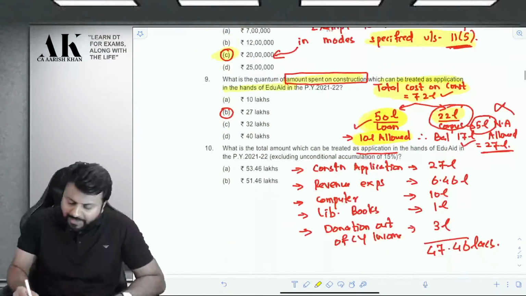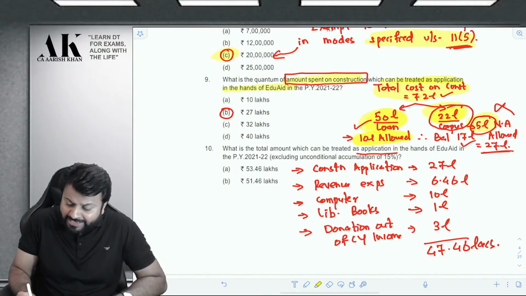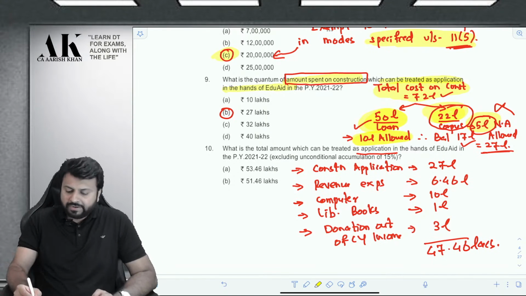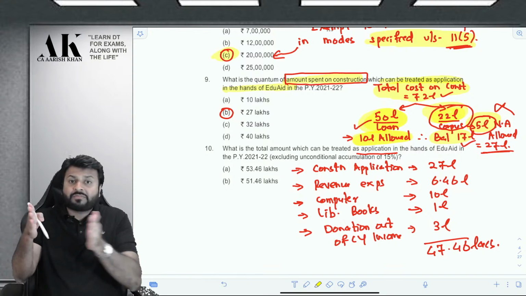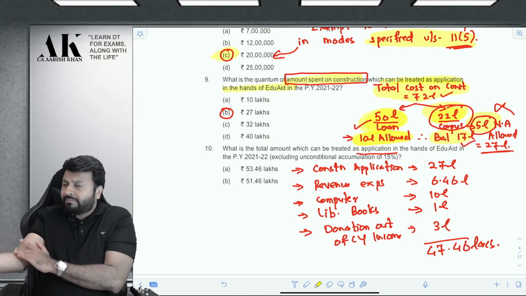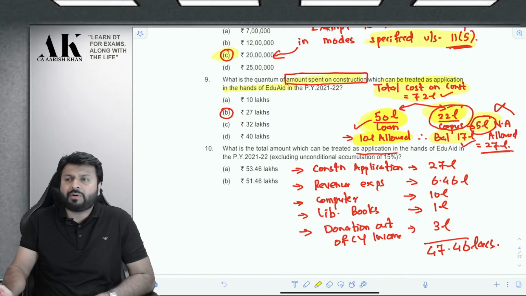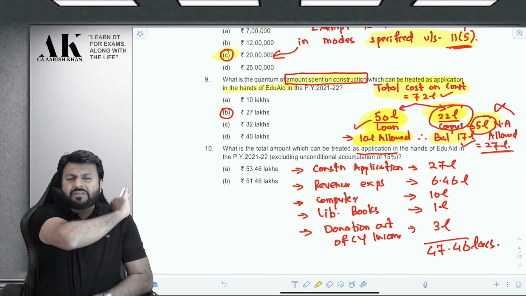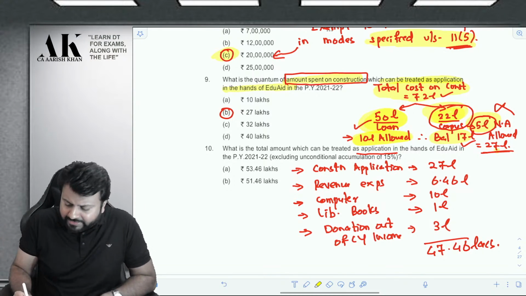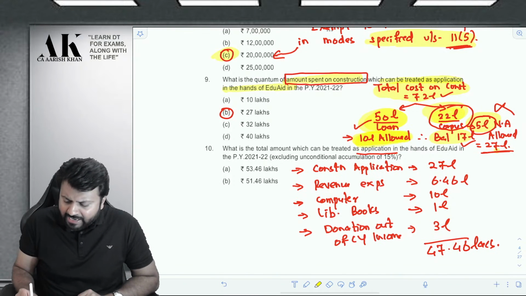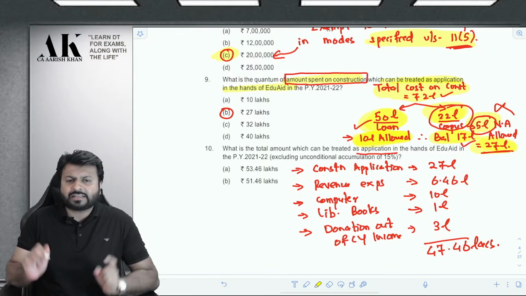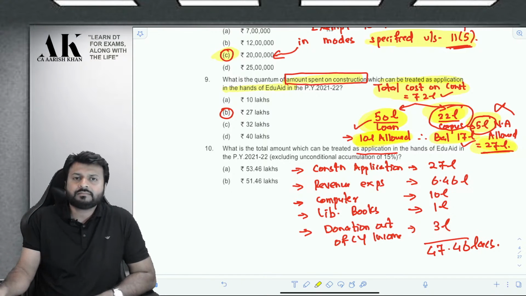Therefore, out of the remaining 22 lakhs, this 5 lakh will not be allowed. Therefore, 17 lakh will be allowed. This 5 lakh will not be allowed because it is incurred from the exempt source of income, which is in the form of deposits in the post office. Therefore, the total amount which will be allowed as deduction over here will be 10 lakh and 17 lakh, and the answer is 27 lakhs.